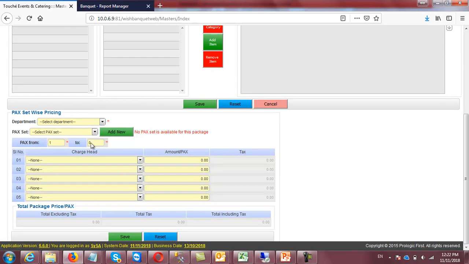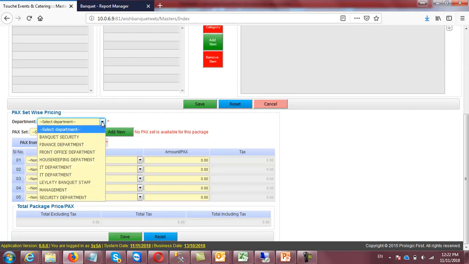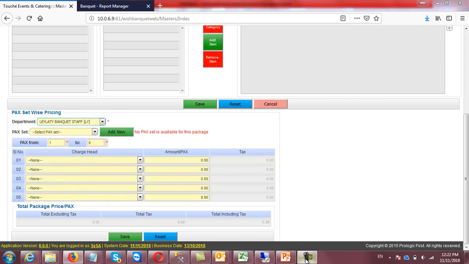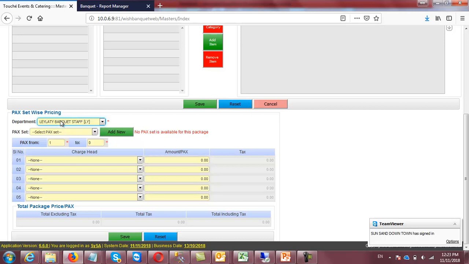Let's come down. From here you can define the prices. So department is my banquet, Lilati banquet. Okay, so here in the departments, for the pricing you have to define the department, of course the same department, Lilati banquet.